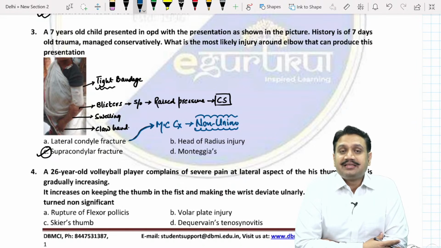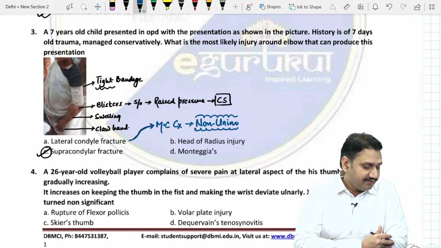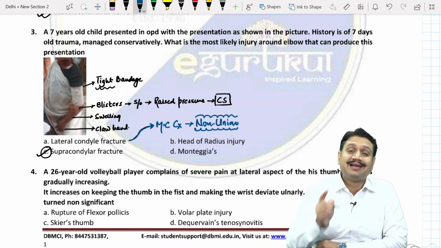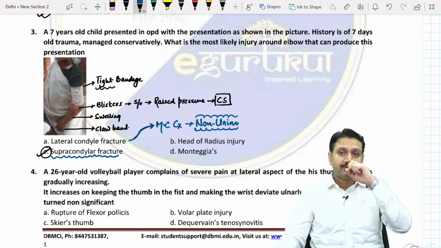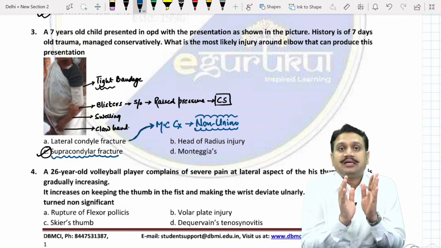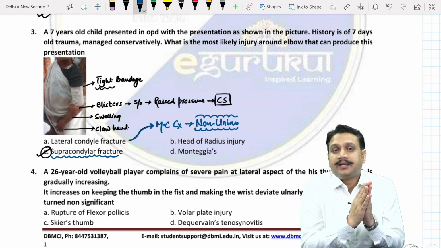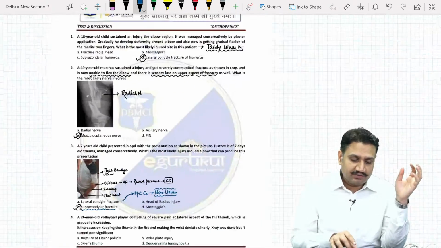Union doesn't mean that it is always in an anatomical position. It will unite, that is for sure, but not always in the anatomical position, and that is known as malunion. So this is a case of non-union in lateral condyle, but the one we are talking about is supracondylar. By these questions, what I'm trying to tell all of you is, once you are doing the revision, I'm presuming these things are clear, but I still want to repeat it. Nowadays, don't be just focused upon the fracture. You have to be focused upon the clinical presentation of the patient.